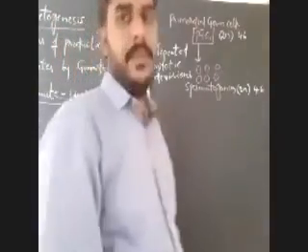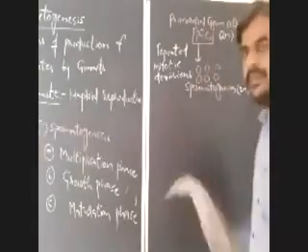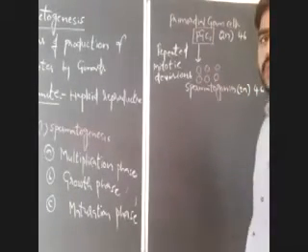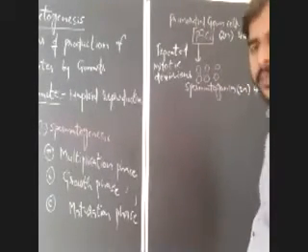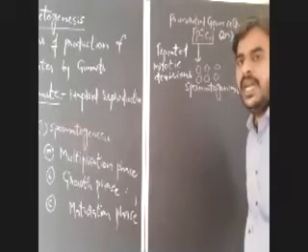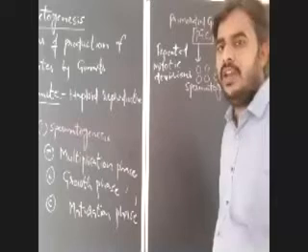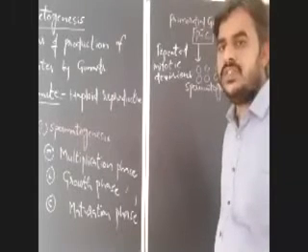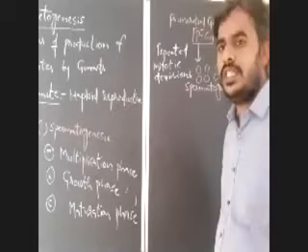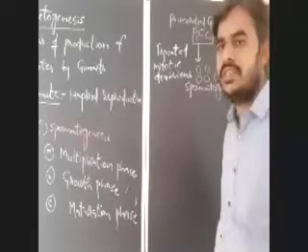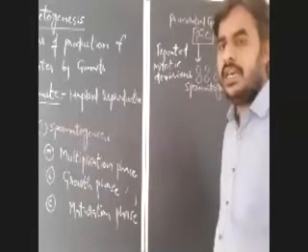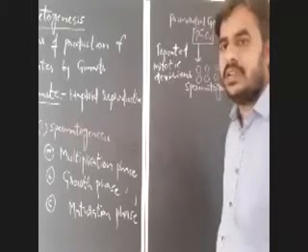But at the time of discussing reproductive events, I gave you one important difference between male and female gametogenesis. As I told you, in human males, gametogenesis will continue throughout life. Males can produce spermatozoa even in old age. But what about females? Females cannot produce ova in old age.